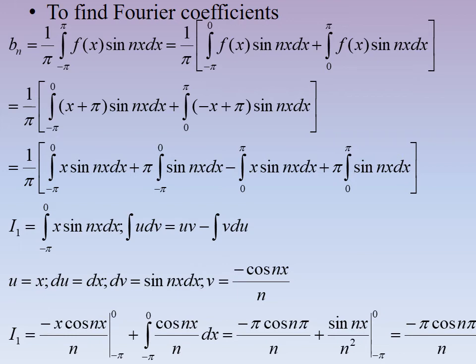So I1 is equal to minus x cos nx by n, limit is minus pi to 0, plus integral from minus pi to 0 cos nx by n dx. If you substitute the limit, it is minus pi cos n pi by n, and if you integrate the second term, it is sin nx by n squared, limit minus pi to 0. If you substitute the limit, the second term will be 0, so it is equal to minus pi cos n pi by n.